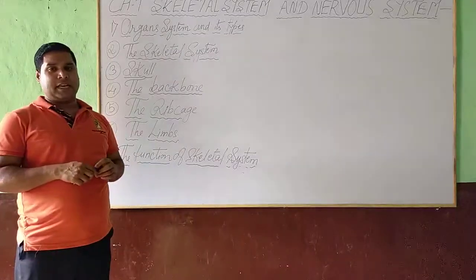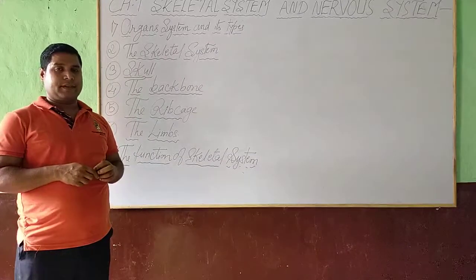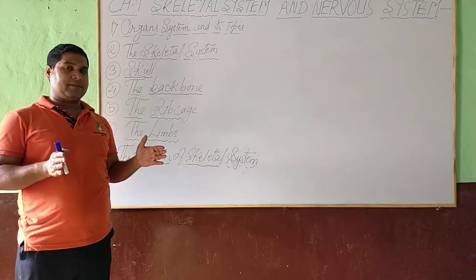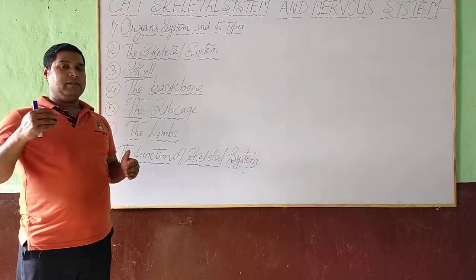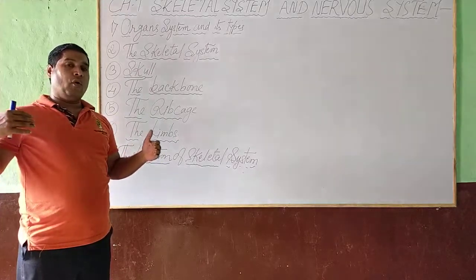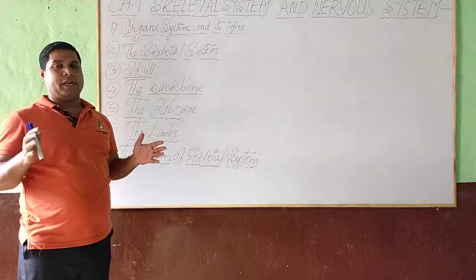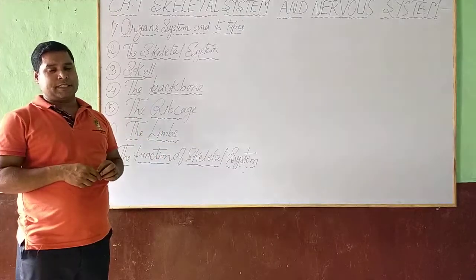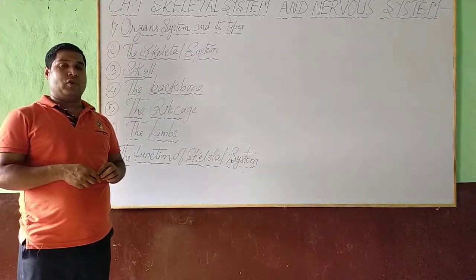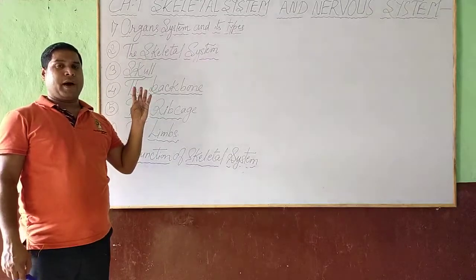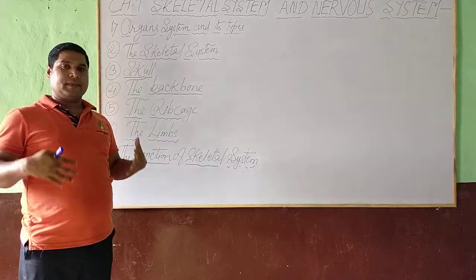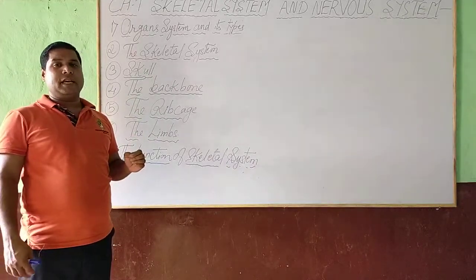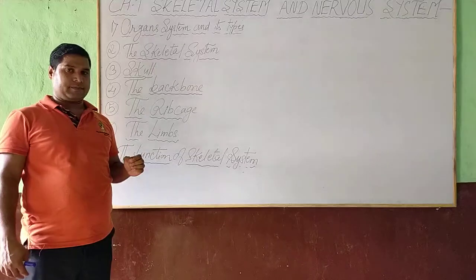Nervous system is defined as the system which controls and manages all the organ systems of the human body. Nervous system includes brain, spinal cord and network of nerves of the human body.